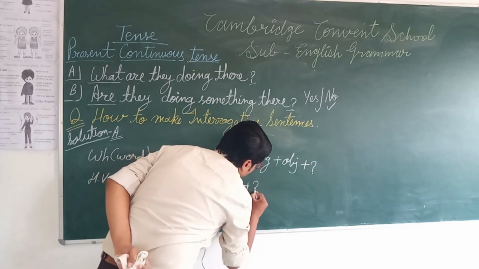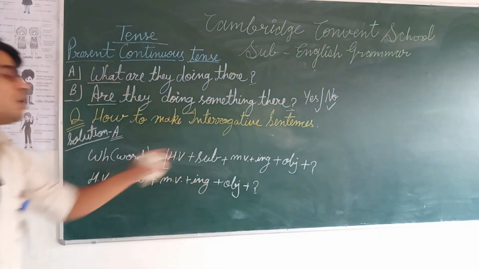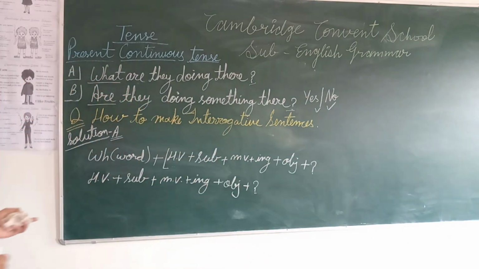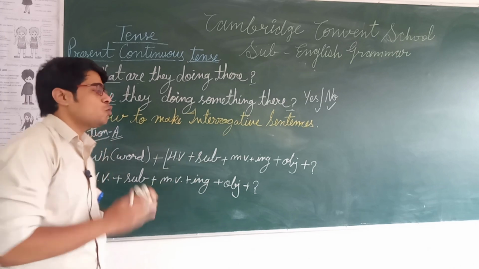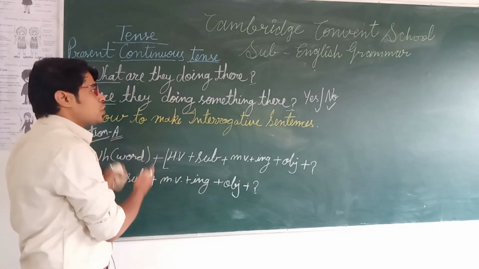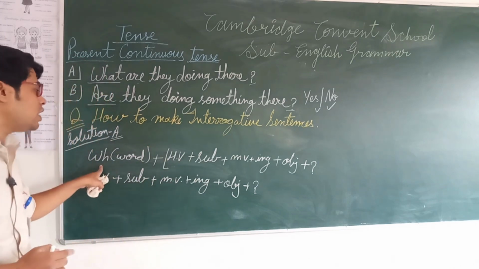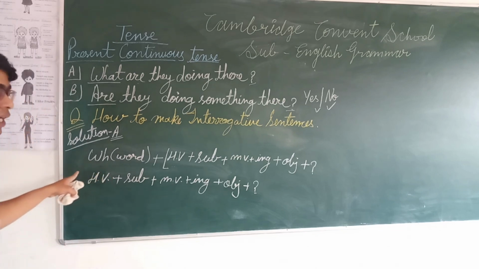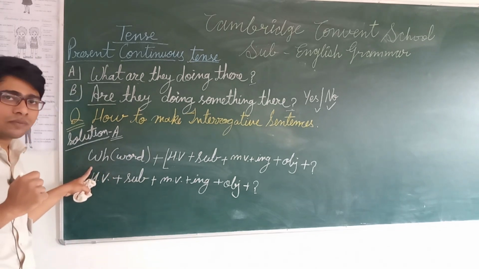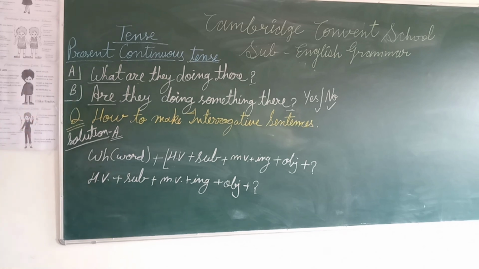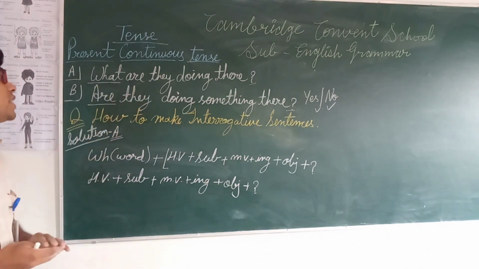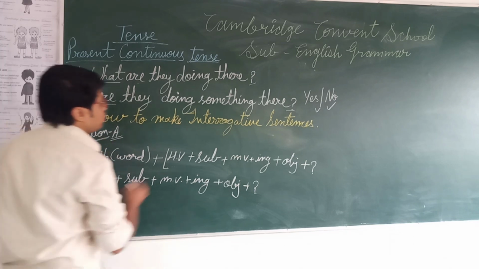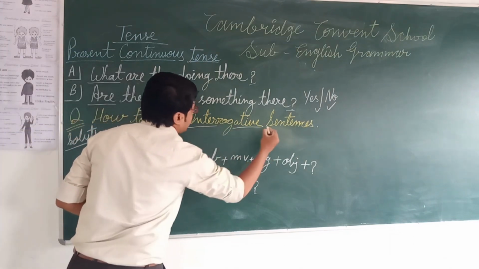And don't forget the question mark. The question mark is very important to make it a question sentence, because a WH word is also a connector. It's also a conjunction, connecting clauses. So this is the format to make interrogative sentences.